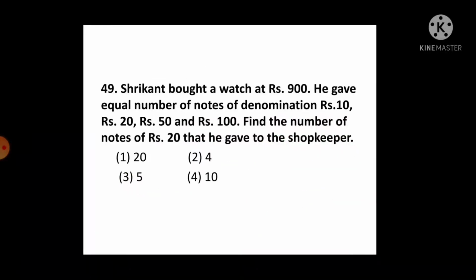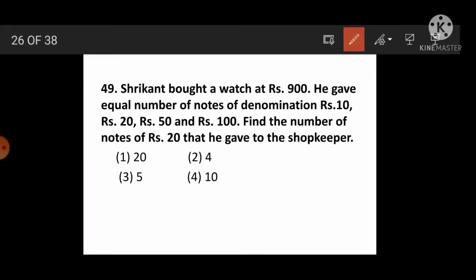See the question number 49. Shrikant bought a watch at rupees 900. He gave an equal number of notes of denomination rupees 10, rupees 20, rupees 50, rupees 100. Find the number of notes of rupees 20 that he gave to the shopkeeper. See, just turned and asked a question. For this we have to make an equation.